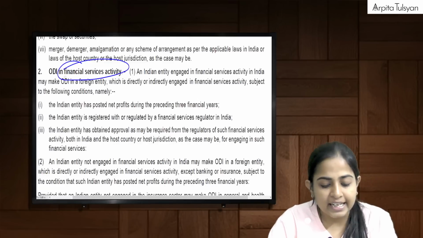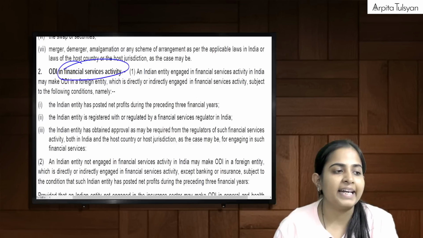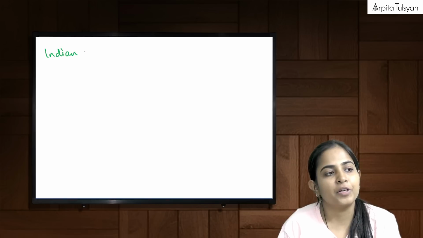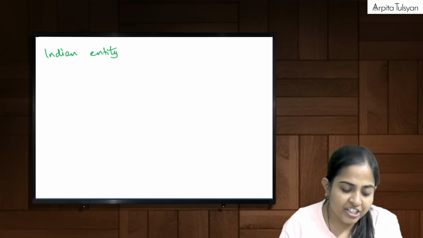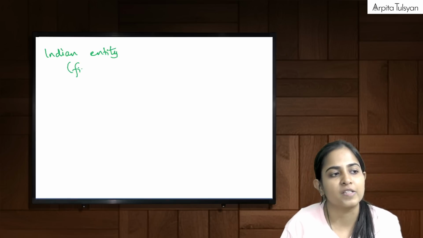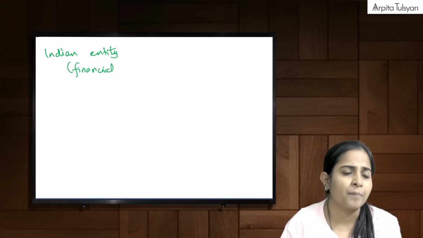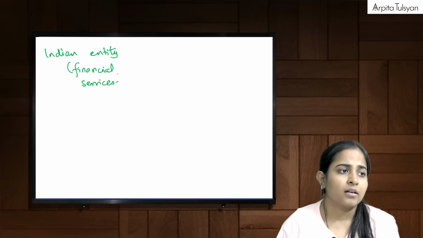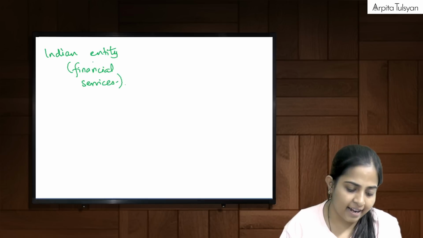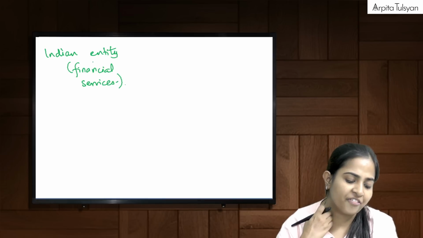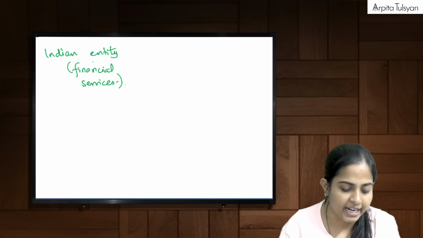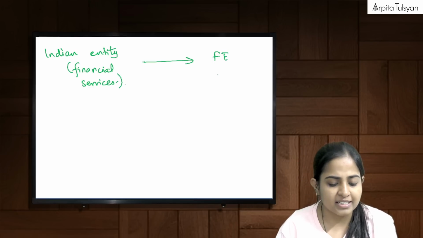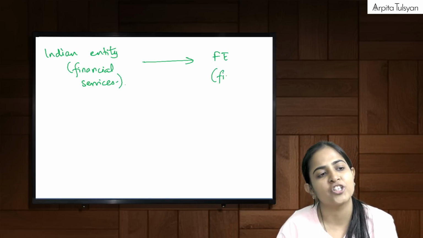So they say that suppose there is any particular Indian entity which is engaged in financial services, say for example brokerage, etc., or banking, insurance, that kind of thing. If there is an Indian entity which is engaged in financial service activity here in India, it can do ODI in a foreign entity which is directly or indirectly engaged in financial services.